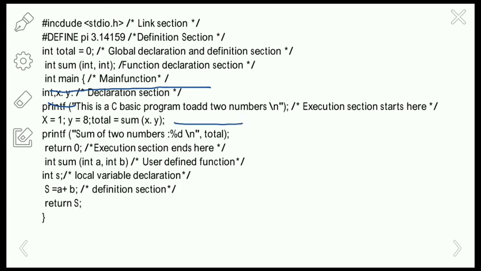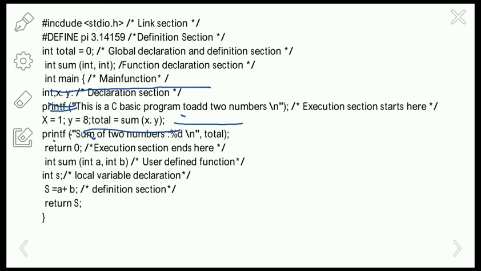So this is the sum of the two numbers. Next one: here we are declaring the variables x comma y, and the execution section will start from here. This is a basic program to add two numbers. Here we are assigning the values x with 1 and y with 8, and total equals sum of x comma y.